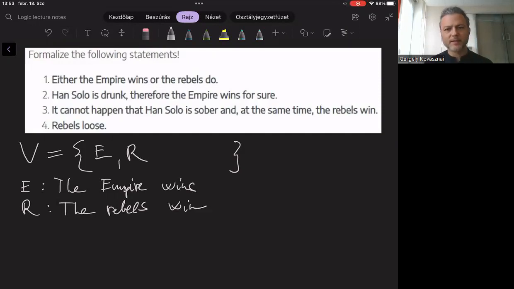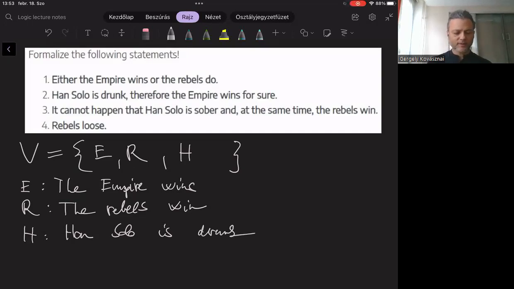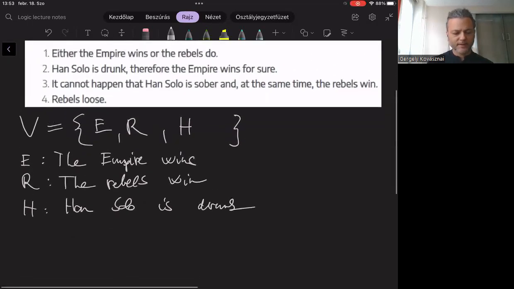And as you can see, there is a third kind of statement in those sentences, about Han Solo being drunk or sober. Anyway, we have to introduce a third Boolean variable for these kinds of statements, like H, where H can represent the statement that Han Solo is drunk. Okay, let's continue with the first sentence.